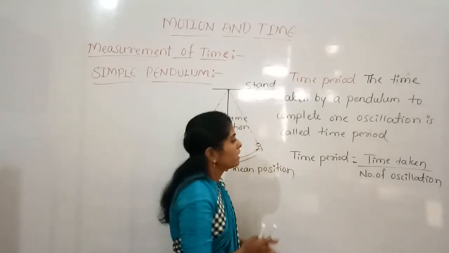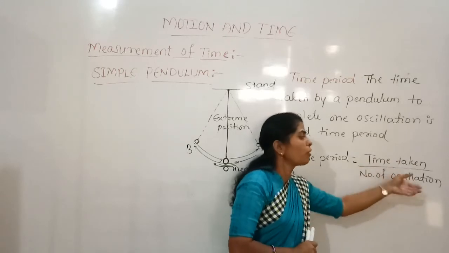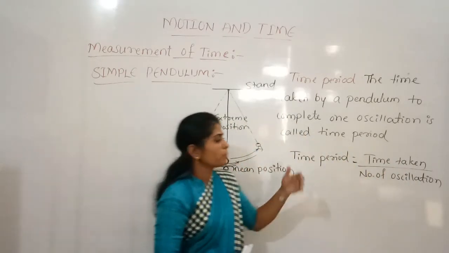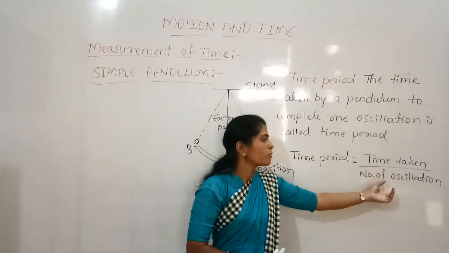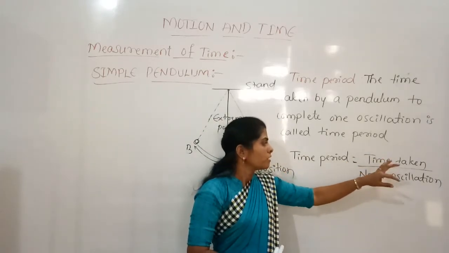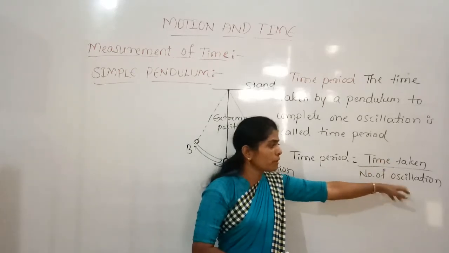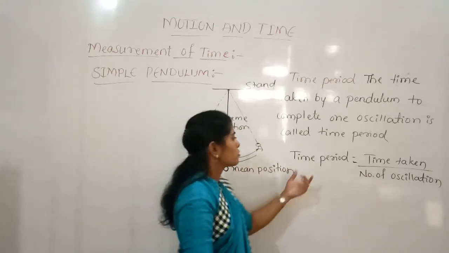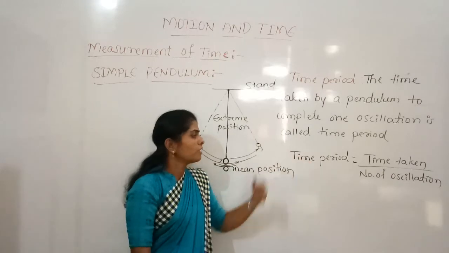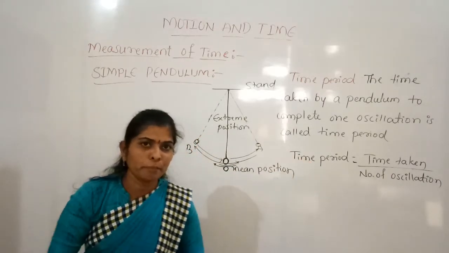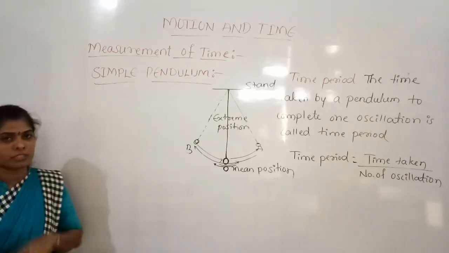The time period is the time taken divided by the number of oscillations, whether it is 20, 30, 40, whatever the number may be. If we divide the time taken by this number of oscillations, we get the time period. So time period means the time taken by a pendulum to complete one oscillation.